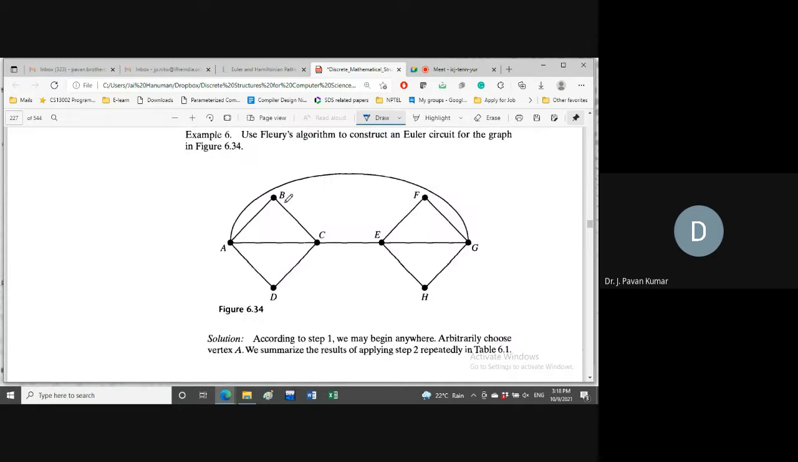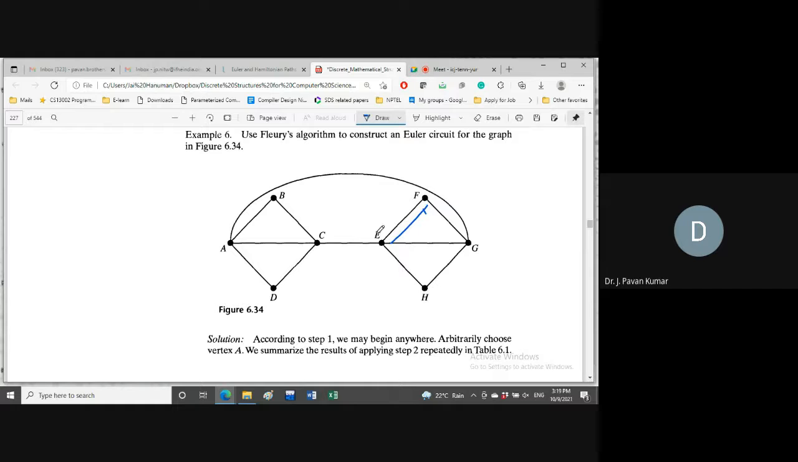Suppose let us consider this as the graph. You can start at any vertex. Let us start at F. How many alternatives do we have from F? Two alternatives: F to E, F to G. Is either F to E or F to G a bridge? No. So we can choose either of these two. Let us consider we have chosen F to E.